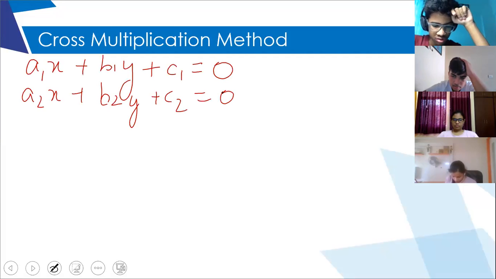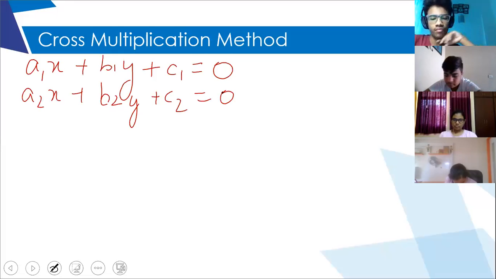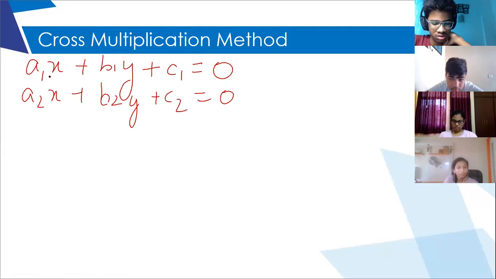Now I will have both the equations which will have the same variables x and y, or maybe u and v, or s and t, but most of the time you get equations with x and y. A1, A2, B1, B2 and C1, C2 are nothing but numbers. So to give it a general form, I have not used specific numbers, otherwise it becomes a specific equation. So to tell you the skeleton, what kind of skeleton the equation will have, I have used letters.